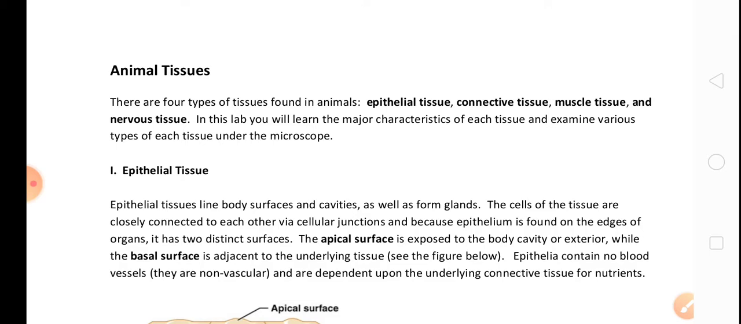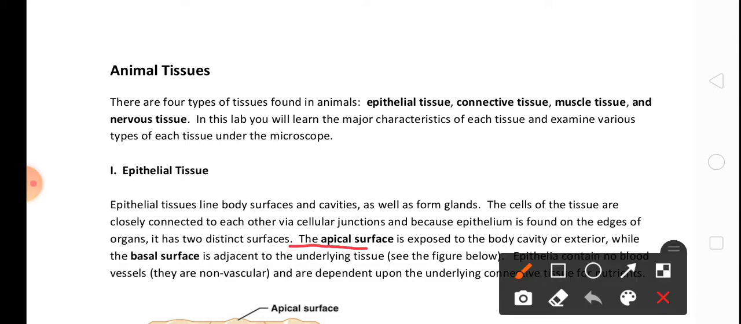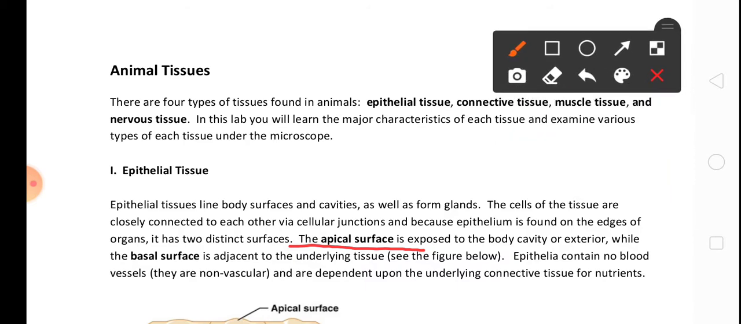It has two distinct surfaces. The apical surface is exposed. You can see here, the apical surface is exposed to the body cavity or exterior, while the basal surface is adjacent to underlying tissues.